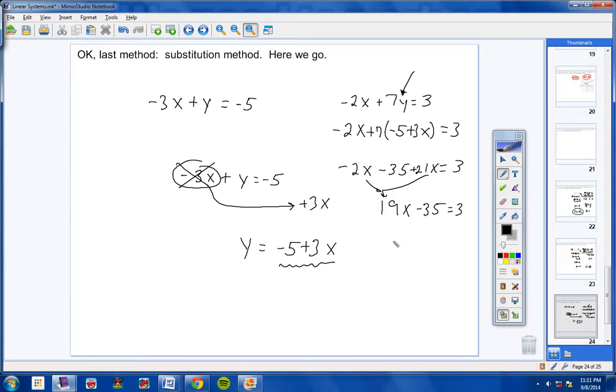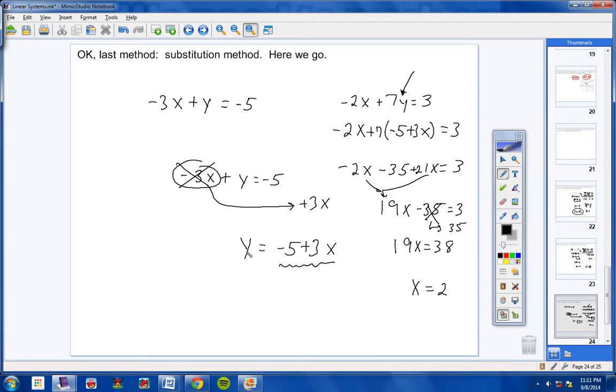So I simply bring the 35 over. When I bring the 35 over, it becomes a positive 35. So it's gone. And 3 plus 35 is 38. And now divide both sides by 19, and x equals 2. There we go. Now, I know what x is, but I don't know what y is.